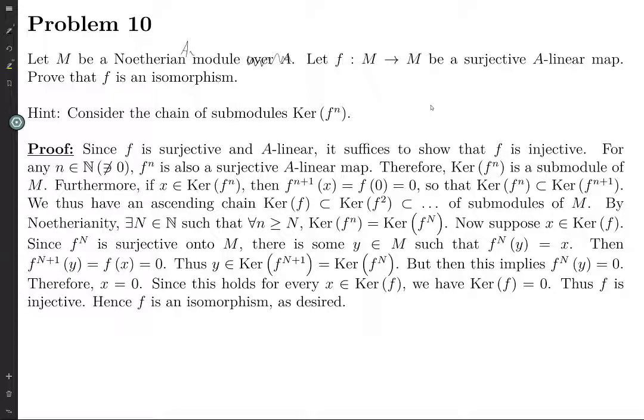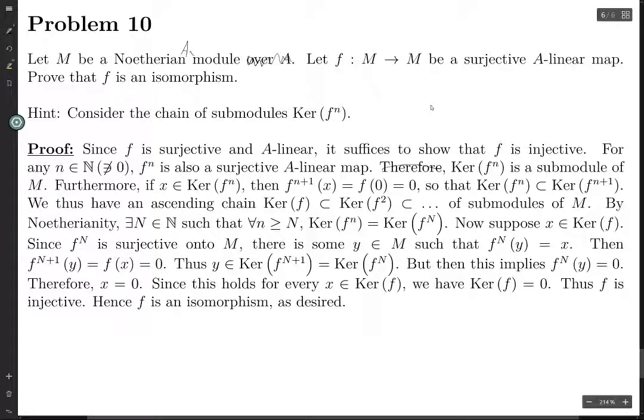So I wouldn't say "therefore", because the fact that f to the n is surjective is not giving us the fact that this kernel is a submodule. The fact that it's A-linear tells us that this is a submodule. So the kernel of f to the n is a submodule, and so now let's take an element x in the kernel of f to the n.